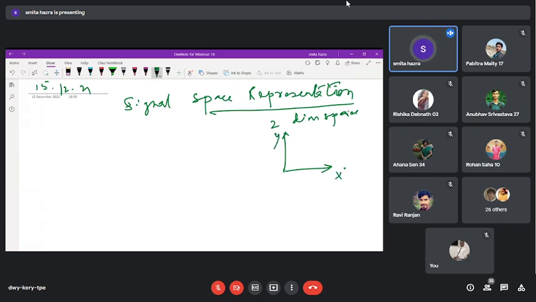What we want to plot, we see how many units it will take over the x-axis, and similarly how many over the y-axis. Based on this relationship, suppose this is the arbitrary coordinate of the point P, where it goes 3 units along the x-axis and 3 units along the y-axis. So the coordinate of P is (3, 3). The same thing we are trying to show in terms of signals.